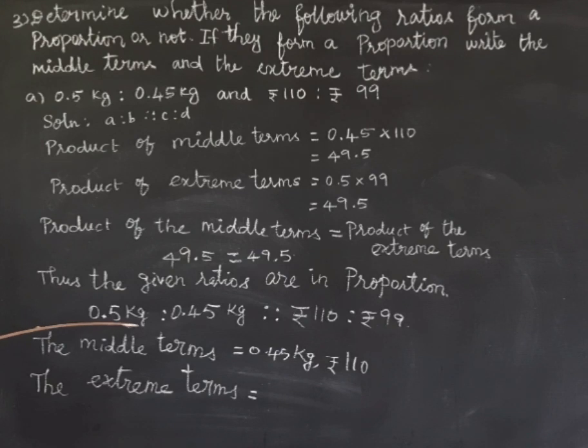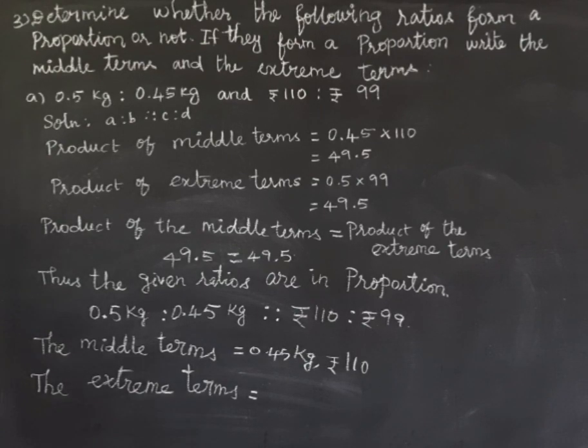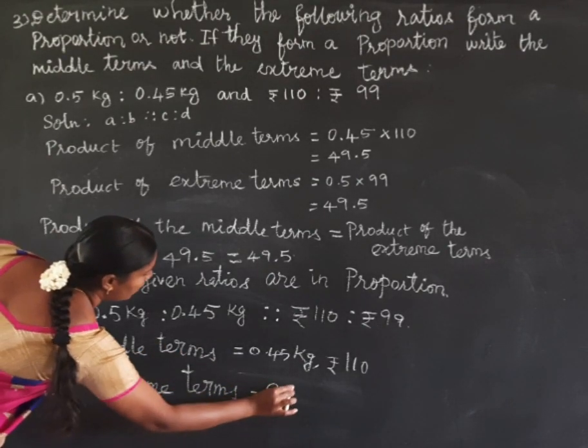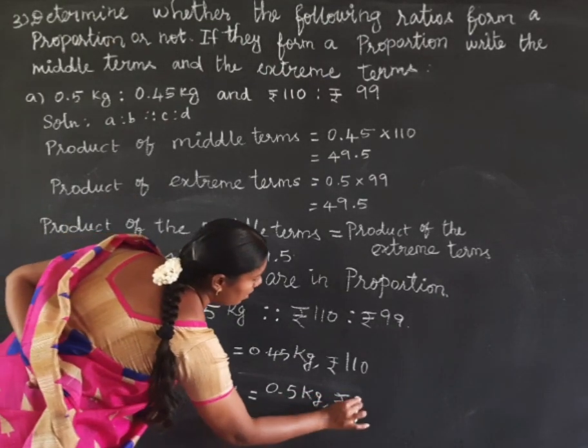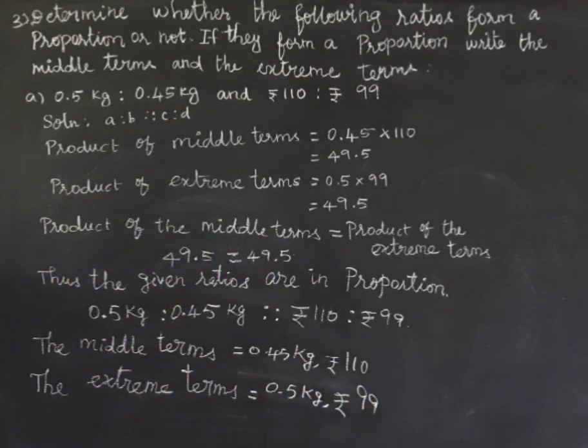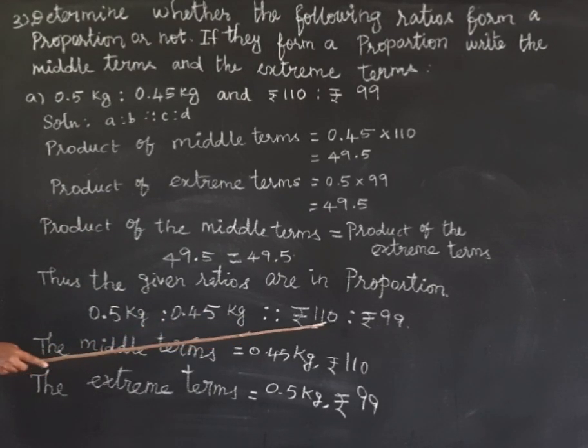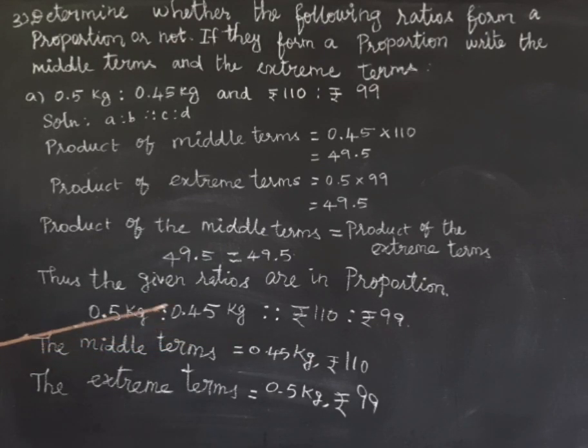Extreme terms means the first and fourth terms, so 0.5 kilogram and rupees 99 are the extreme terms.